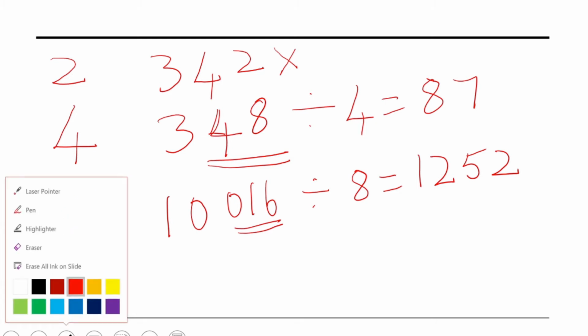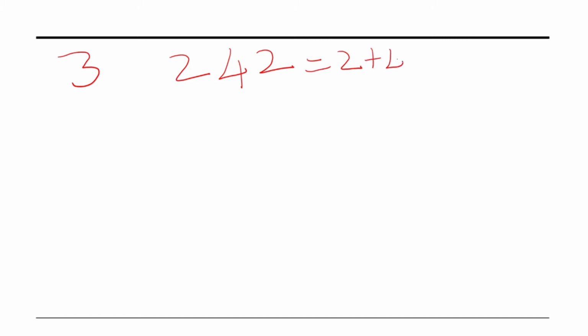Next, we will see the divisibility rule for 3. Now, how do we know whether a number is divisible by 3 or not? Let us take any number. Let us take 242. We have to find the sum of the digits of the number: 2 plus 4 plus 2. It is 8.